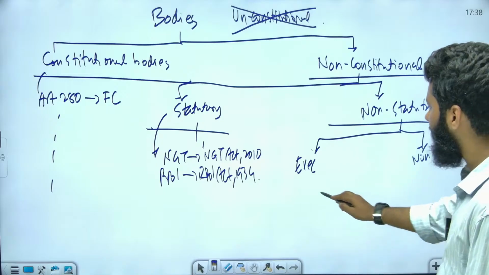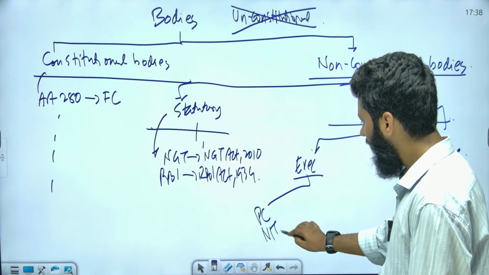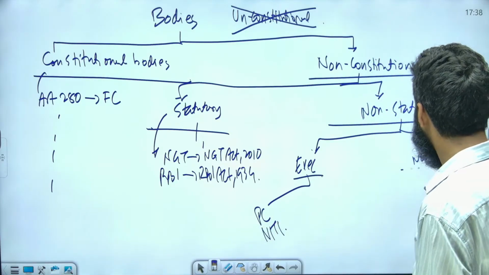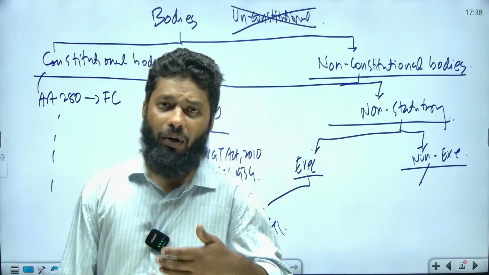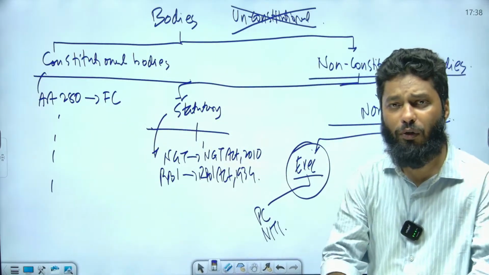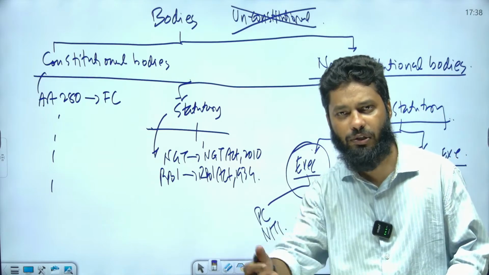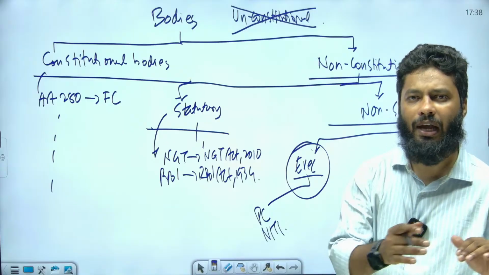So this Planning Commission, this Niti Aayog, all are executive bodies. Non-executive bodies may be private bodies. What I want you to understand here is that with an executive body, if you want to change its composition or functioning, you need not amend any particular law.